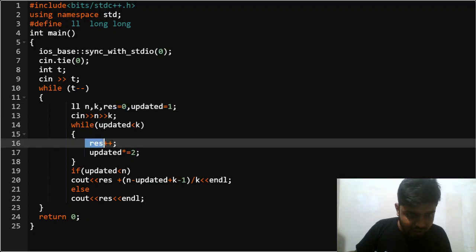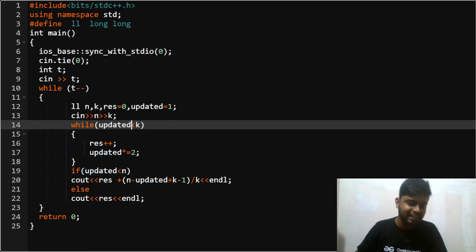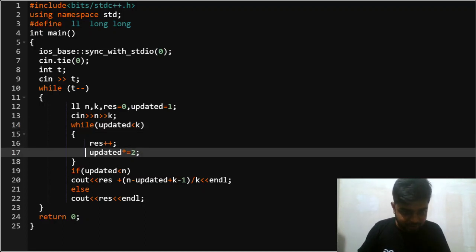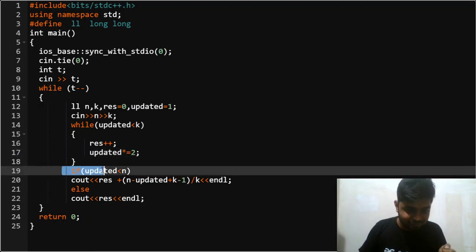After that, at each hour I'll check if my updated number of computers is lesser than k, that means that every time I'll be updating the double number of computers. So if the updated number of computers is lesser than the cables that are available, that means that after each passing hour I'll be doubling the number of updated computers that I have, right? So I'll be updating my updated by multiplying that by 2, and if the updated number of computers is less than n, that means that still there are computers that are left that need to be updated.